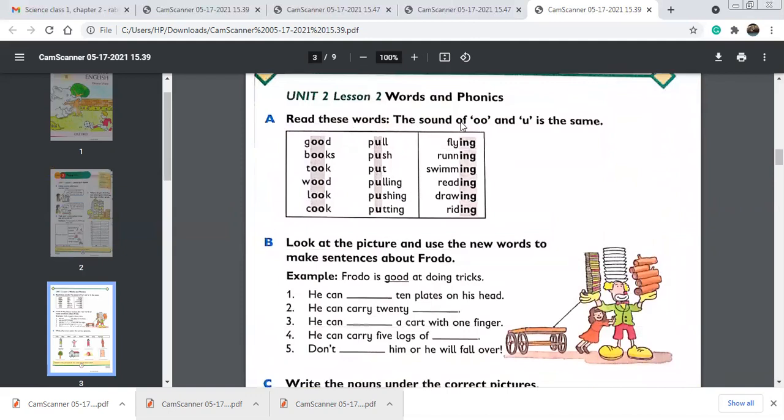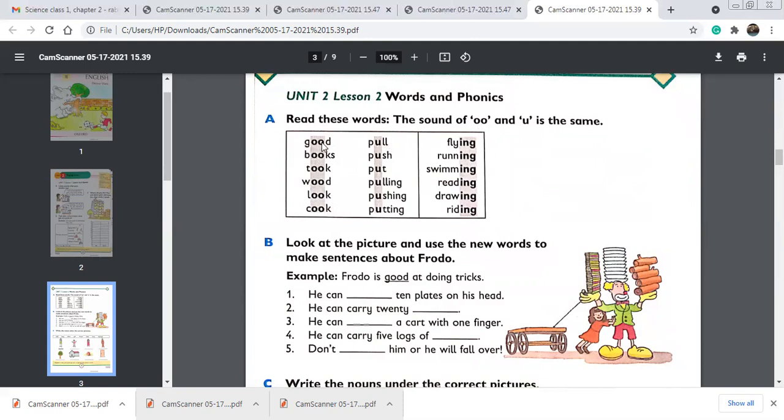Read these words. The sound of double O and U is the same. Okay, so double O gives you both sounds, long and short O. Double O gives you the sound of long O with moon. So this is the double O long sound, and it is the short sound that comes in good. It is the short double O sound.